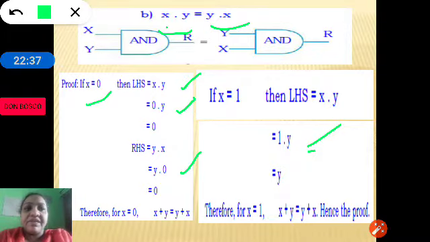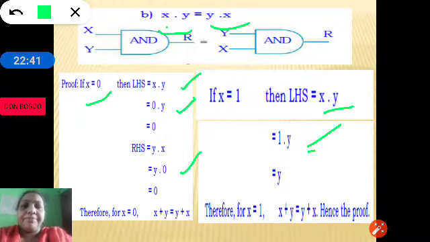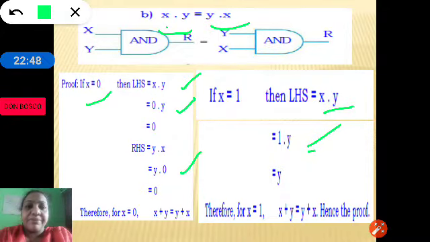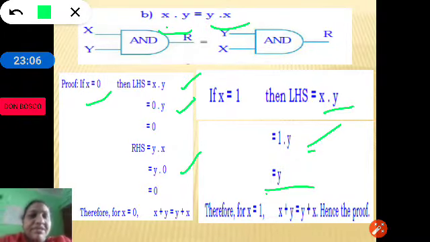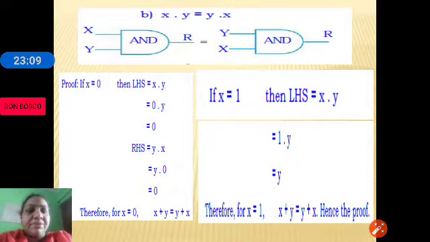For example, x ANDed with y, we are substituting 1 in place of x. 1 ANDed with y, let it be 0: the output is 1 and 0, which is 0. Y let it be 1: 1 and 1 is 1. So we have proved that LHS is equal to RHS. Like this we can prove the second commutative law of Boolean algebra.